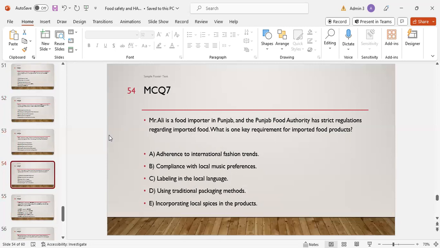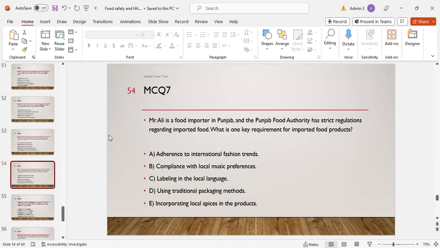MCQ number 7 is, Mr. Ali is a food importer in the Punjab. The Punjab Food Authority has strict regulation regarding imported food. What is the one key requirement for the imported food products? Option A, adherence to the international fashion trends. Option B is compliance with the local music preference.